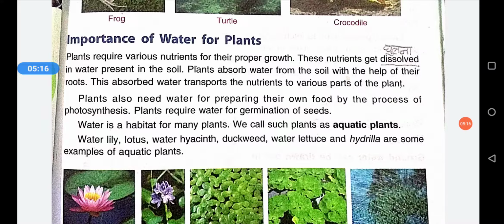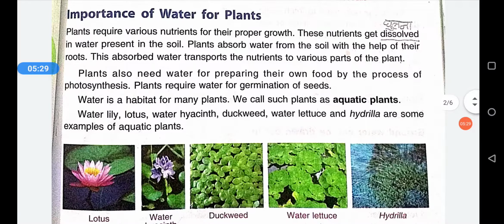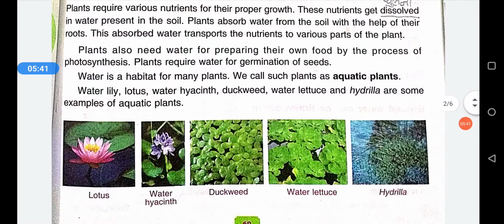Next is, water is also necessary for photosynthesis. We know that carbon dioxide and water lead to the formation of glucose and oxygen in the plants. So water is also necessary for photosynthesis. Water is also necessary for the germination of seeds. Whenever we grow a seed, what do we do? We put water in it, because water is very necessary for the germination of a seed.